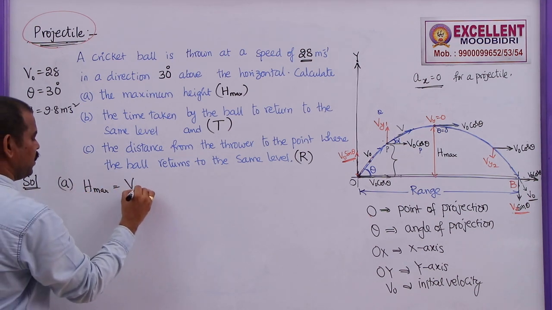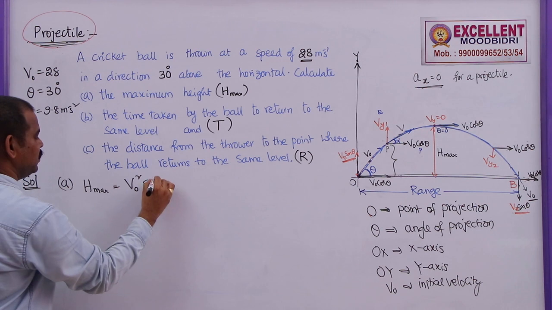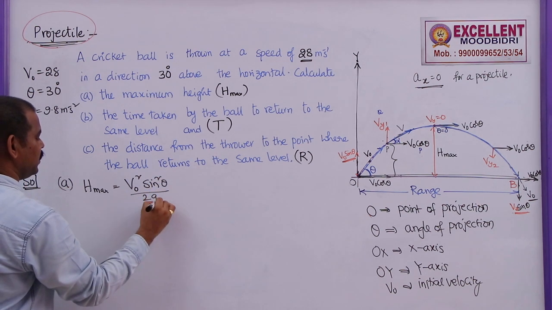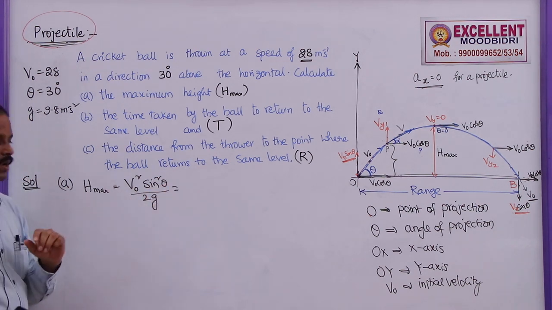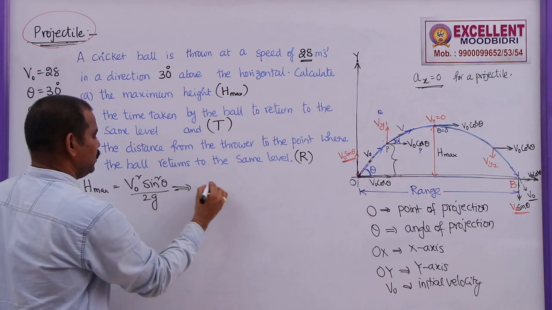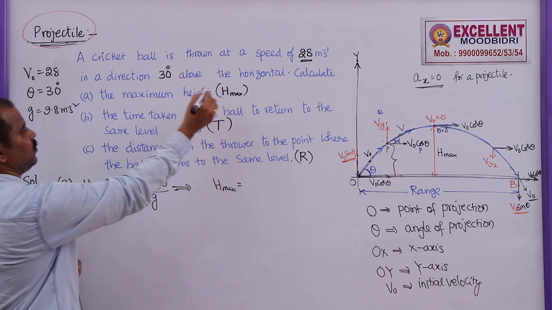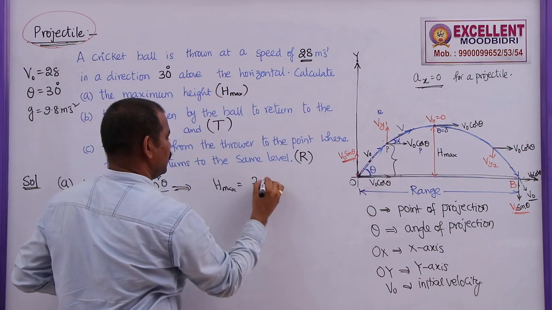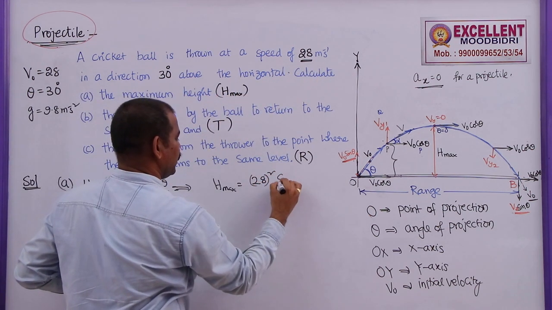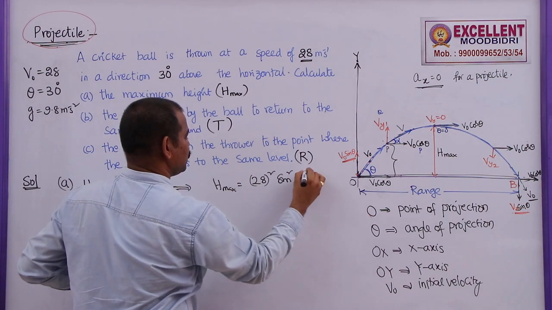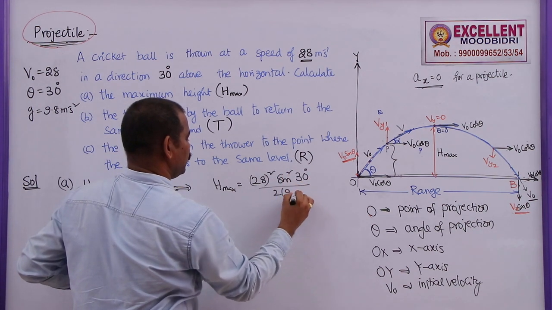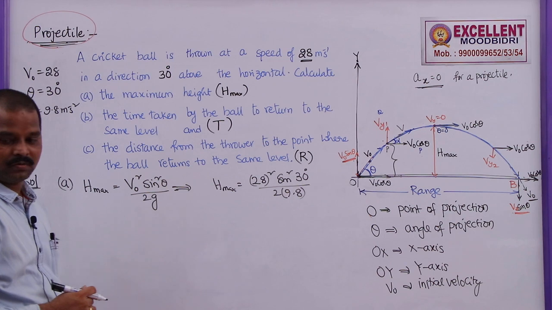First, write the formula: V naught square sin square theta by 2g. Here the maximum height is given by V naught, the initial velocity, which is given as 28. This is 28 square sin square 30 degrees by 2 into 9.8.